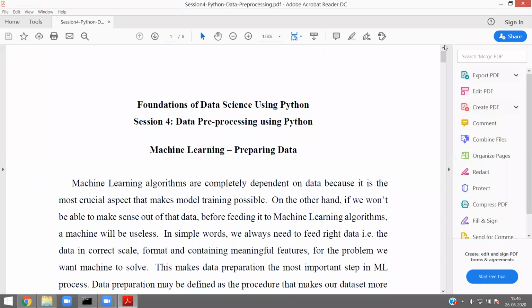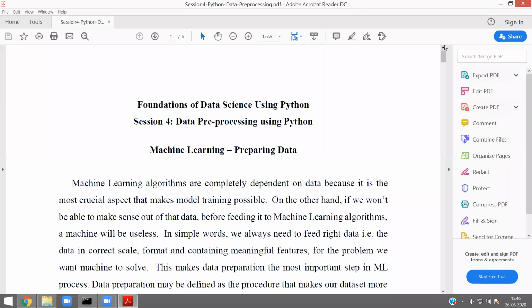As we already know, in the life cycle of data science, the first task is to collect the data, and the second task is processing the data. Handling the missing values is also part of data pre-processing. You can say like that. Cleaning the data is also data pre-processing.